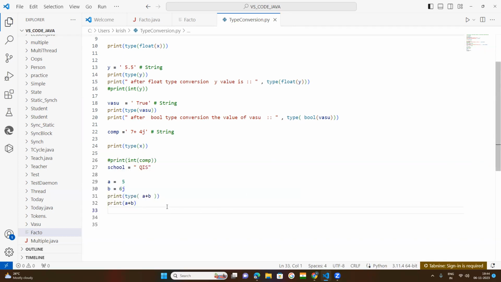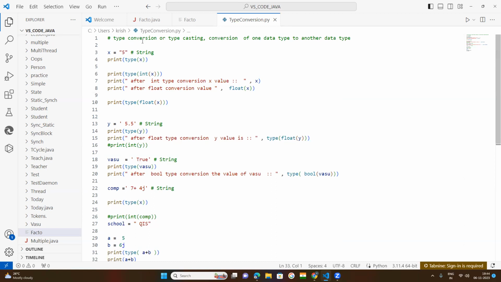So type conversion in this topic: type conversion or typecasting in Python means converting one type of data to another type of data. So initially we have taken a string to convert it to int by the int function, convert it to float by the float function, but it can't be converted to bool or to complex. It can't be converted again to string. Already it is a string, so why would you want to convert a string?